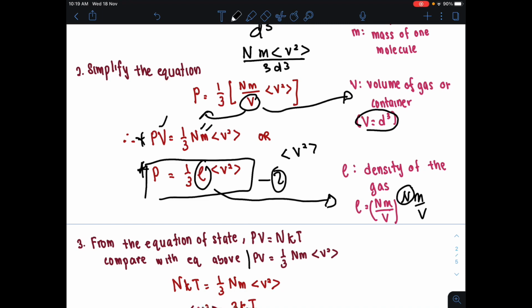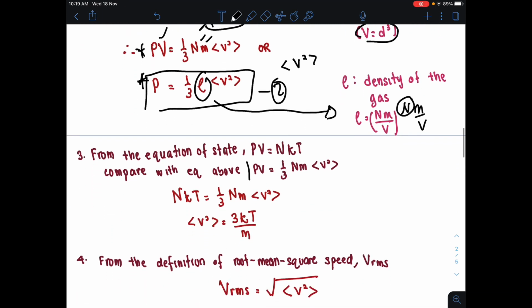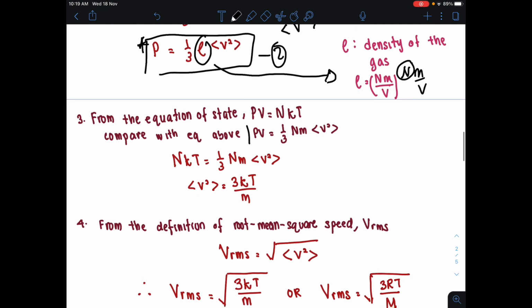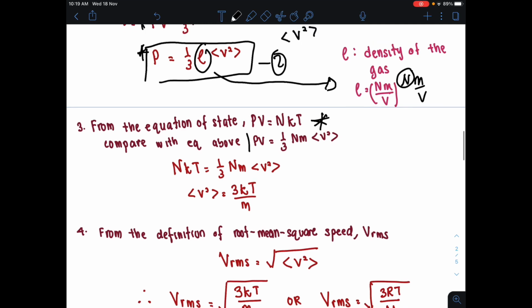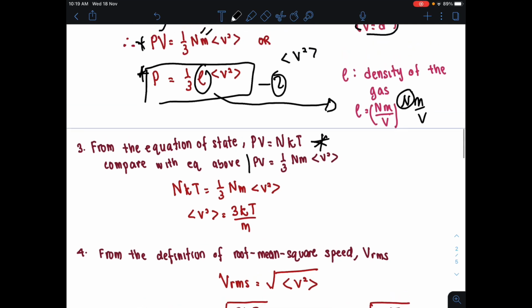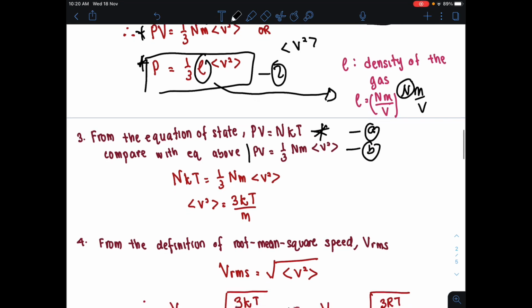Alright, however, we want to find the root mean square speed, VRMS. So from the equation of state, PV is equals to NkT. This is the ideal gas equation. Kita dah tengok just in the previous video. Kita compare dengan equation yang kita dapat dekat atas. Equation pertama kita, iaitu PV is equals to 1 over 3 Nm mean square speed. So kita samakan this equation A dengan equation B. Alright, you equate these two, you will get NkT is equals to 1 over 3 Nm mean square speed.